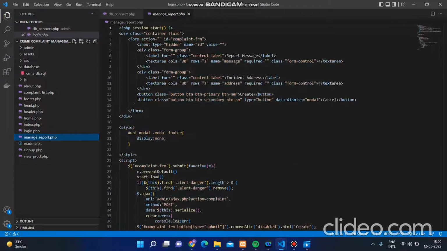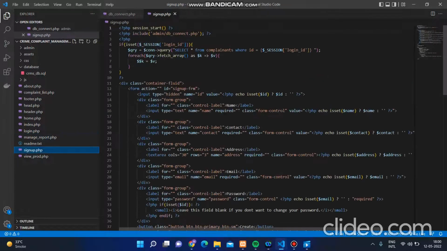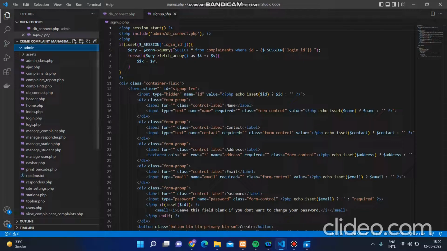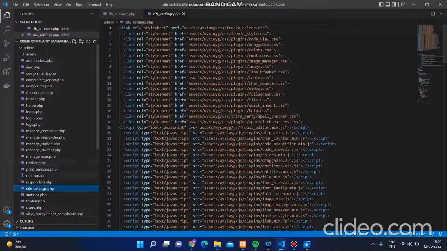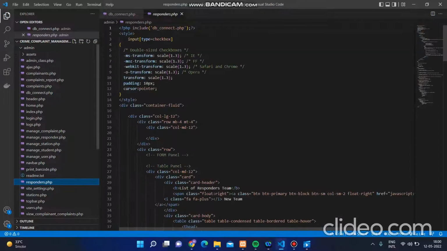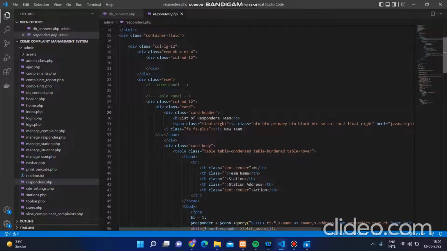We created the login form, we manage the report, we sign up, then there is an admin panel, then administration report and exporter settings, silence settings, users view complaints, police station. So basically we use these different kinds of PHP files to collectively give the report of the site. The PHP was pretty short, but at the same time we use JavaScript for the functionality.